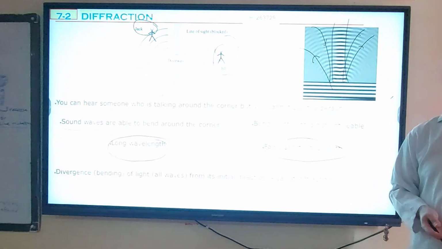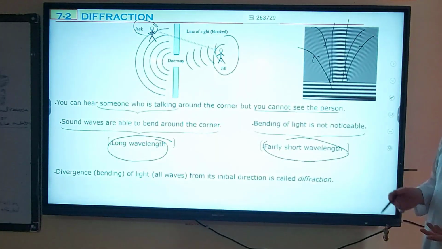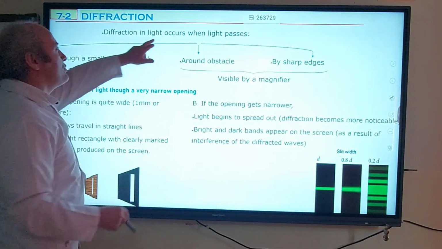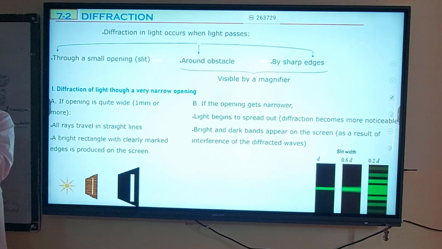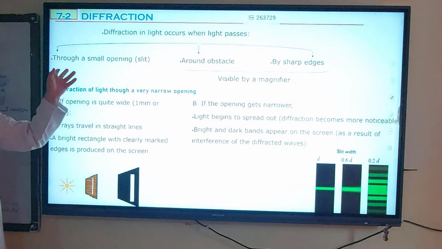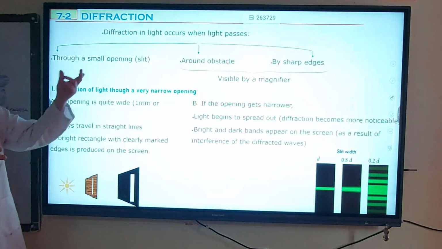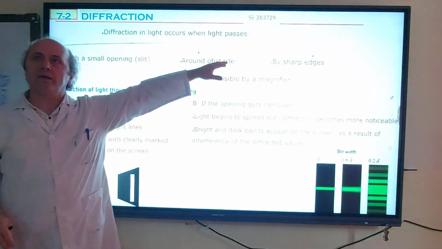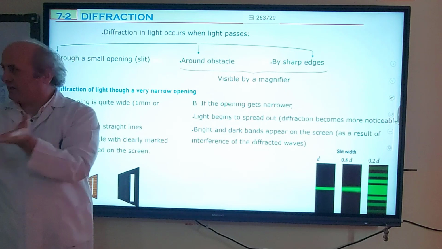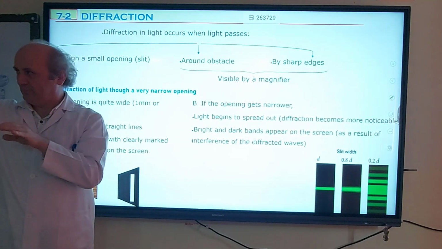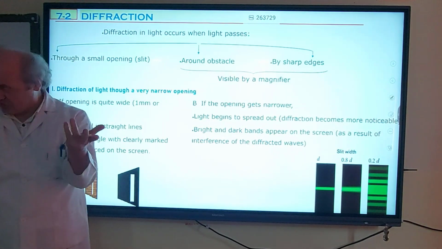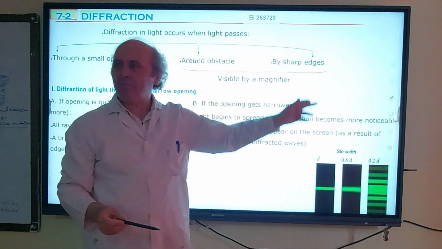Light has a very short wavelength, so we have to do something to make it observable. Diffraction in light occurs in three places. One of them is when light passes through a slit. We will observe diffraction. We will study this in detail. Also, as light passes around obstacles, this obstacle can be a pen. When the light passes around this pen, it diffracts, it bends. And also, by sharp edges.